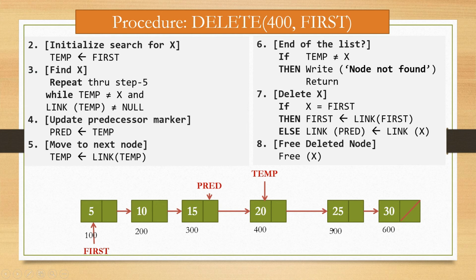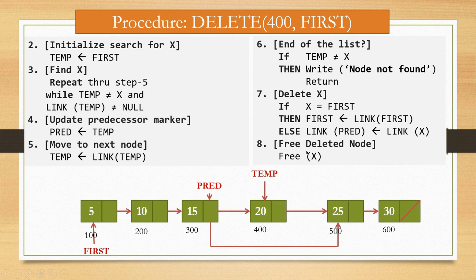So this link of x is assigned to link of predecessor, right? That means this node is deleted from here and predecessor is now connected with this node having value 25, right? So this way we can delete the node which has a specific address.